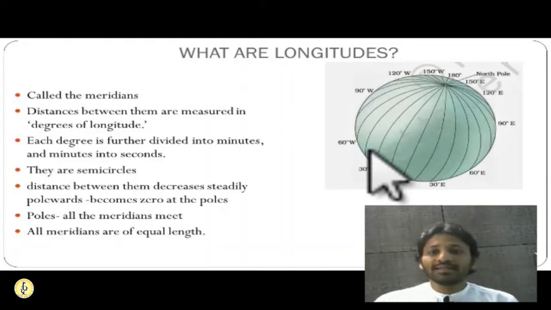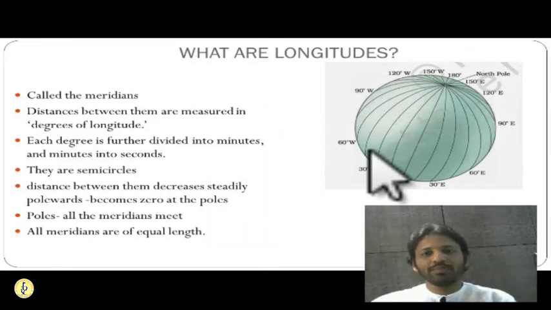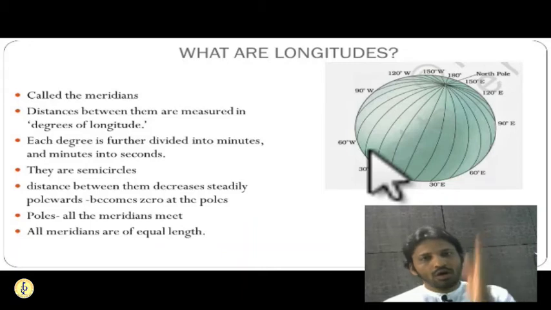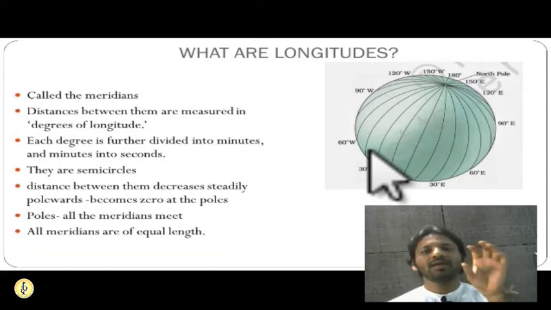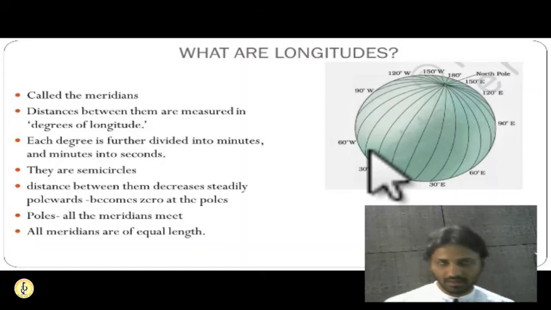Okay. So this is the prime longitude, and these longitudes are also known as meridians. Like latitudes are known as parallels, longitudes are known as meridians. So this is the prime meridian. All the meridians are of the same length. The prime meridian is located at 0 degrees. Opposite of the prime meridian is the 180 degrees meridian. Okay. So from the prime meridian, as you guys know, the earth is rotating from west to east.